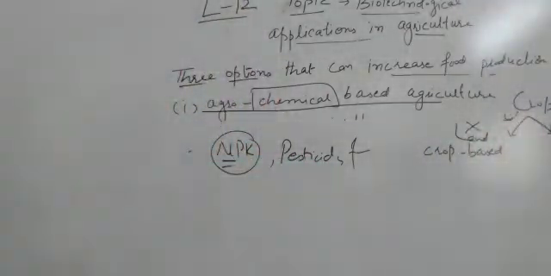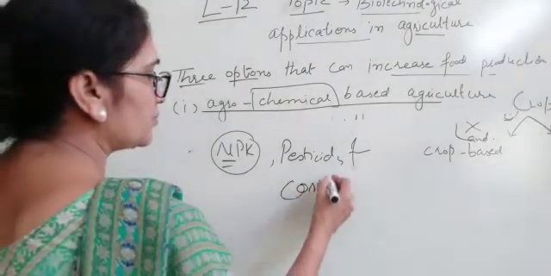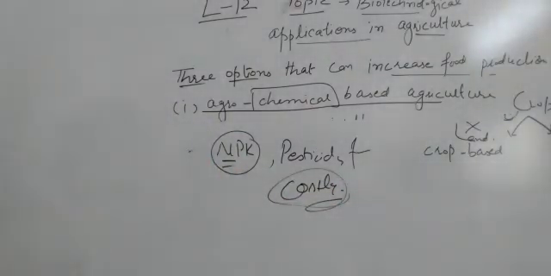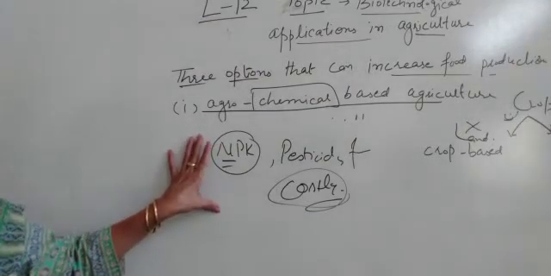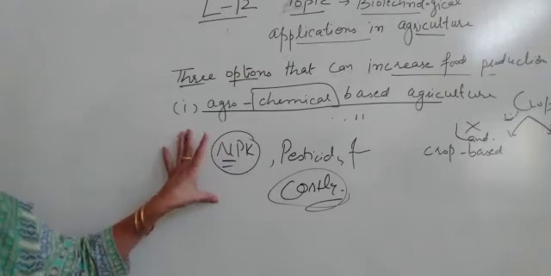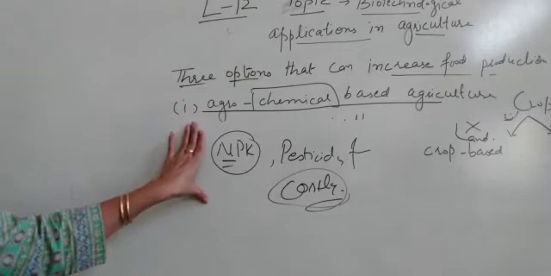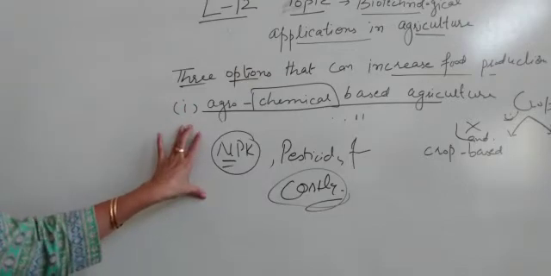But there is one problem, because all these things are very costly, and we know that farmers are already suffering from economic problems. So we have one other alternative. Now what is that alternative? I just want to tell you one more point.